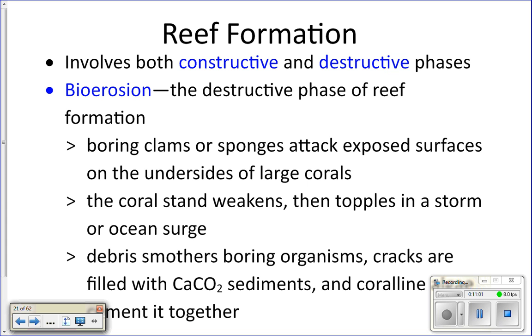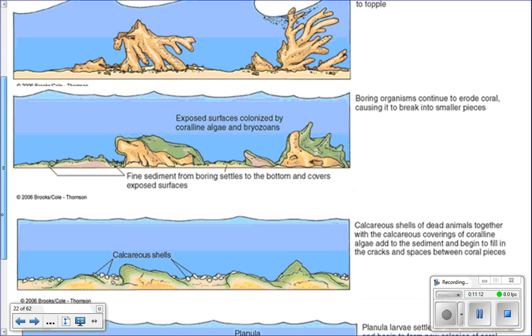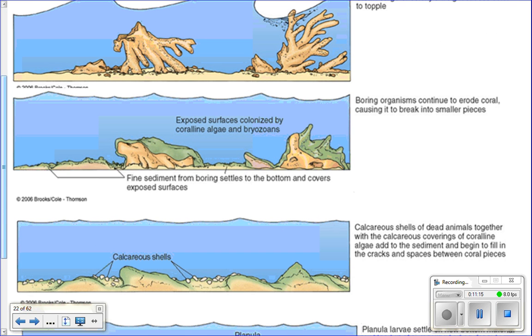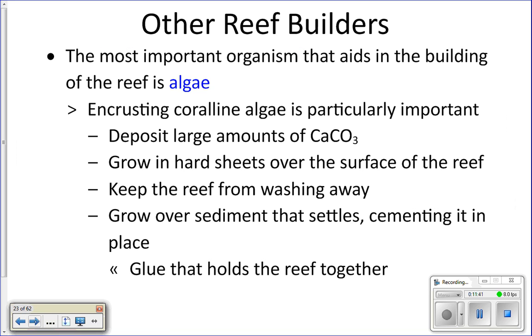So let me show you some pictures to help you see this. Okay, so here's our coral colony with the little animals burrowing into the base. And then a storm comes and knocks it down. Here's your coral continuing to get broken down, and then you get shells and stuff like that, and other algae, the green algae, coming in to help fill in the spaces. Here's your shells. And then the coralline algae growing over the surface, a new hard surface for little larvae to settle down and start growing again. All right? That's what it looks like.